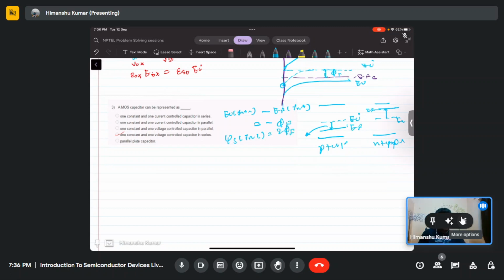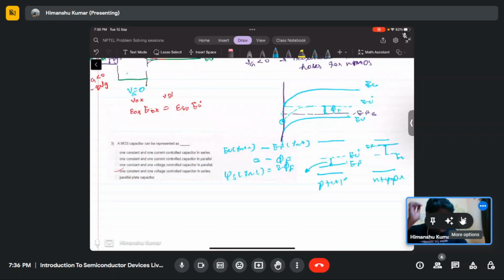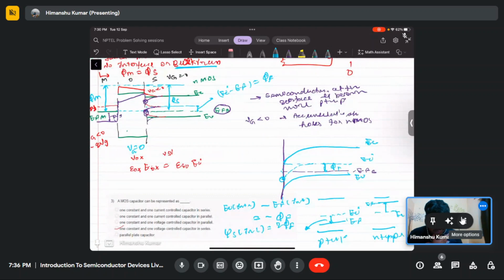So at inversion, the surface potential is 2 phi f. Now this bend will be there, and as you apply more and more negative bias, there will not be much change in the depletion width, as we have seen in the class, because the electron concentration at the surface is ni times exponential of psi s by kBT.